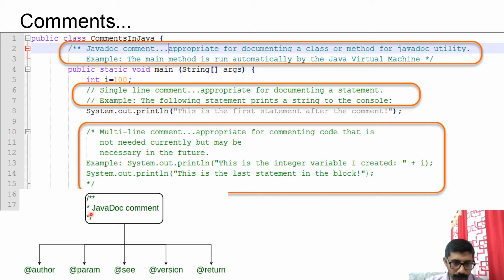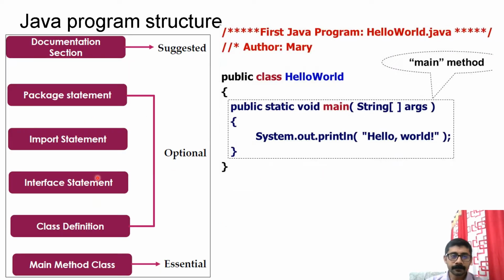So this is the format. This Javadoc comment: if I am creating a documentation for this, whatever is coming within this document comment will go to the document. And there are different tags: @author, @param, @see. All these things will go to the document with respective portions. When we see the example, you will be clear.